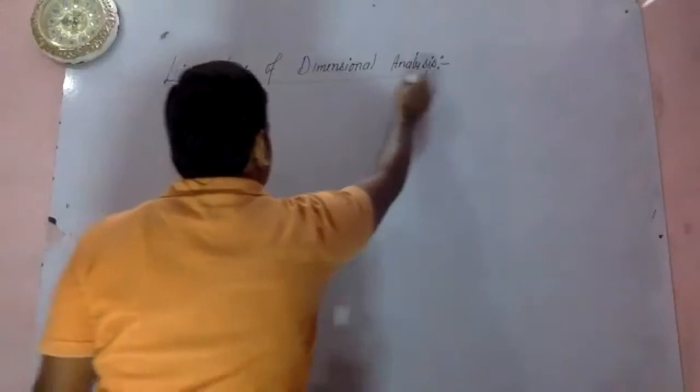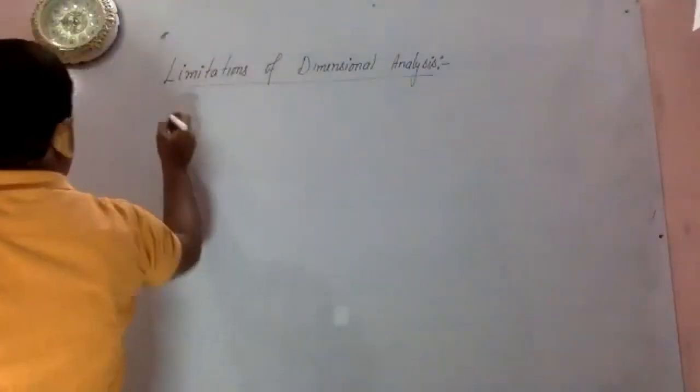Limitations of dimensional analysis. So what are the different limitations? We'll discuss nearly 5 limitations.